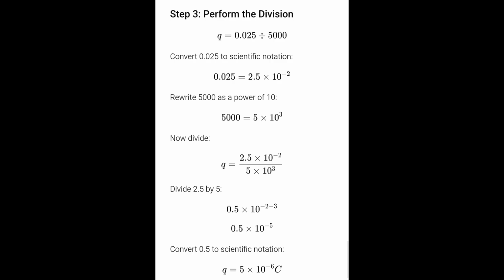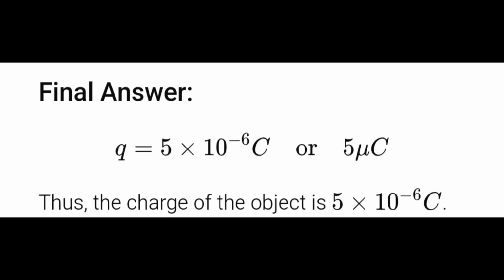Convert 0.5 to scientific notation. Q is equal to 5 times 10 raised to negative 6 coulomb. So the final answer is Q equals 5 times 10 raised to negative 6 coulomb, or 5 microcoulomb. Thus, the charge of the object is 5 times 10 raised to negative 6 coulomb.